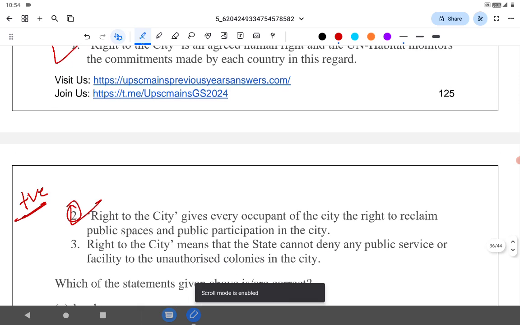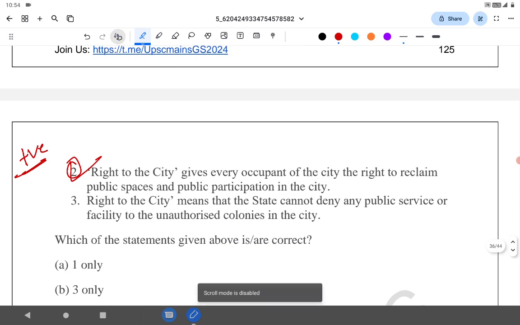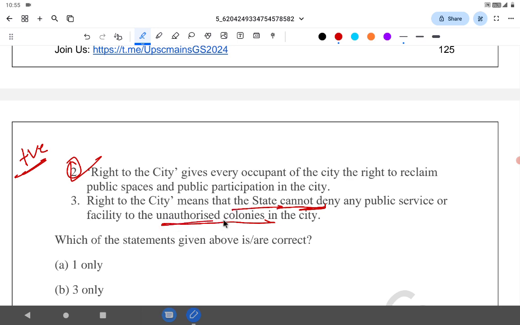Let's go to similarly now statement 3. The right to city means the state cannot deny, very important, any public service or facility to unauthorized colonies. See, this statement sounds absurd, illogical. State can deny public service to those who are unauthorized, who are illegal colonies. So 3 eliminated, 1 and 2 are correct.